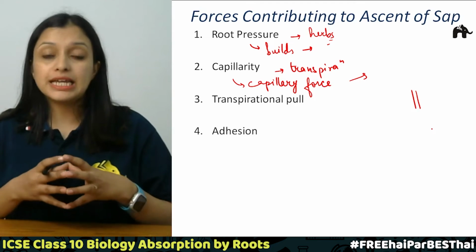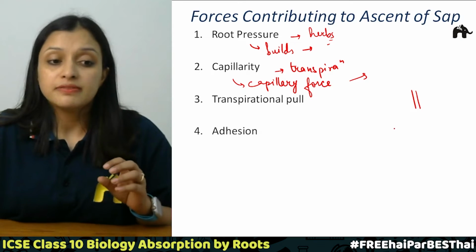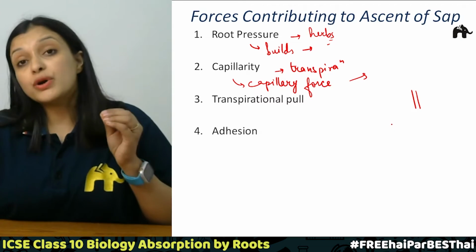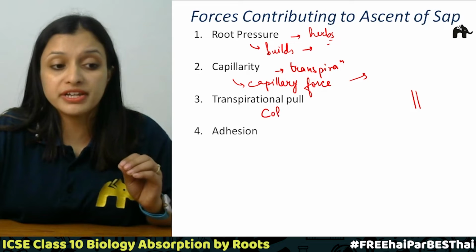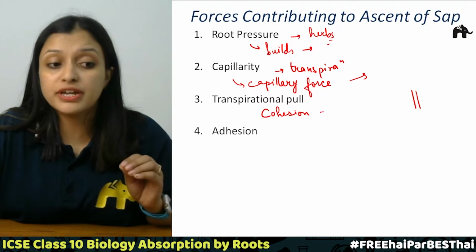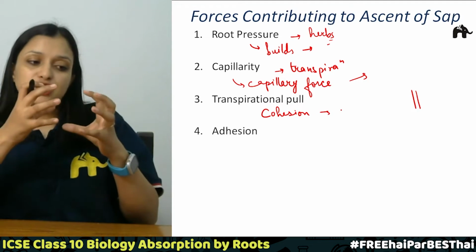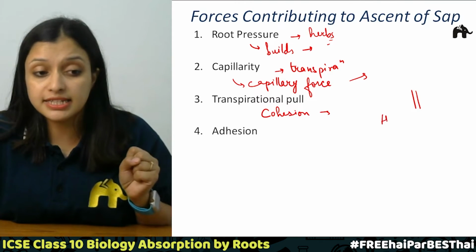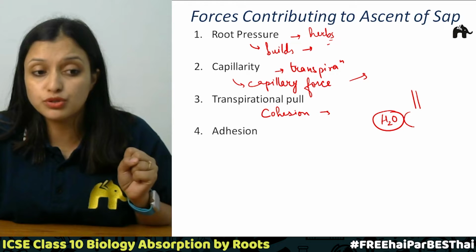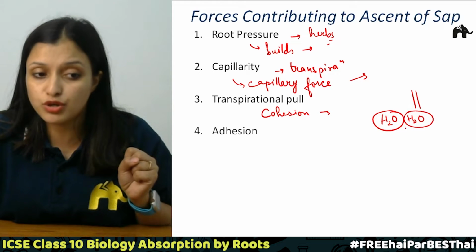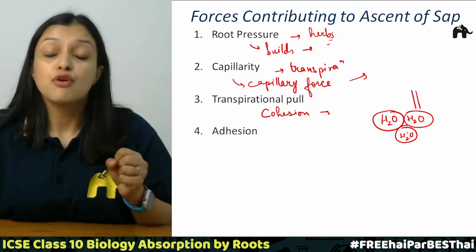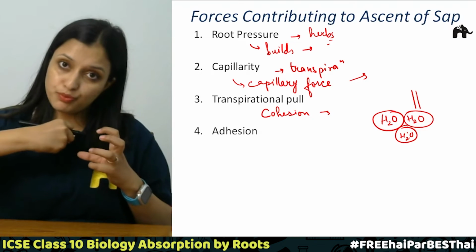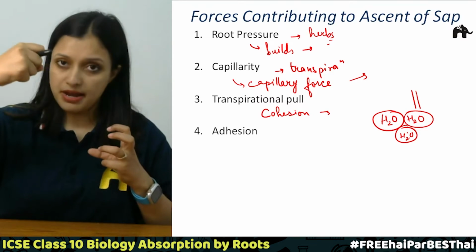In that case, there is a force called cohesion force. Cohesion force is the attraction of a water molecule with another water molecule. There is a tendency of a water molecule to remain bound to another water molecule, and this is how water molecules are pulled in the xylem vessels, right?